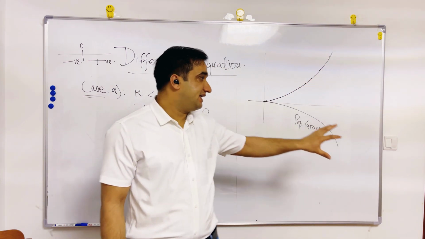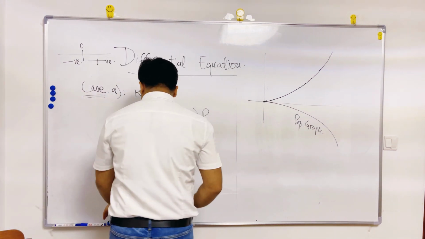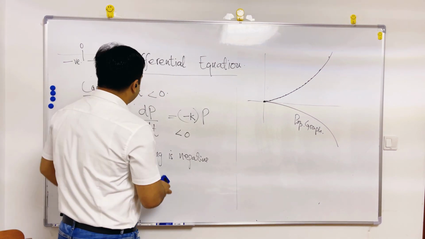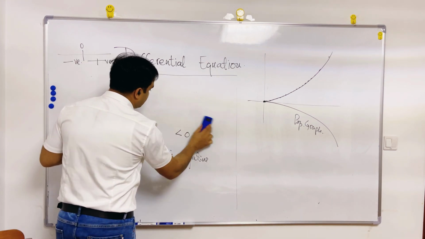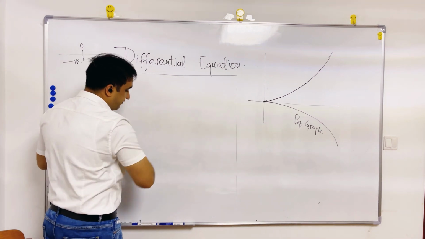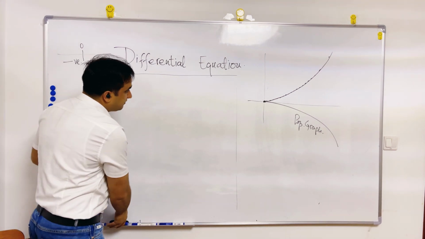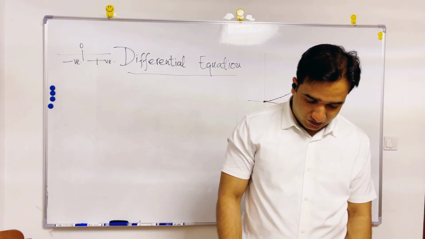So from this scenario, I can assume that a change in population is actually an exponential growth. If the environment is not good, it will decrease exponentially.